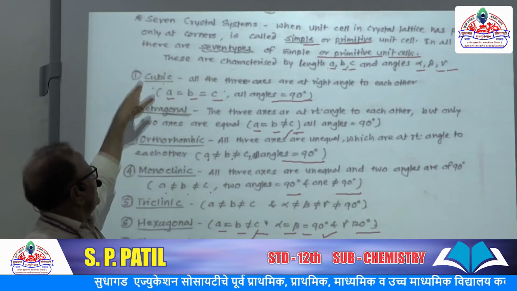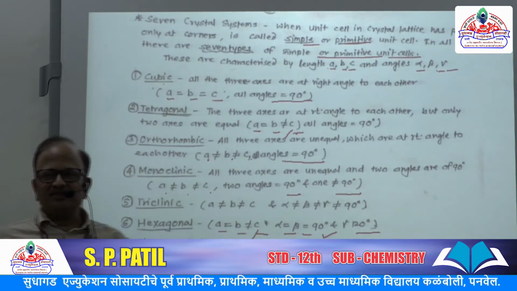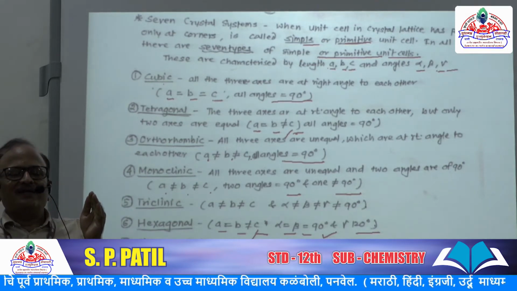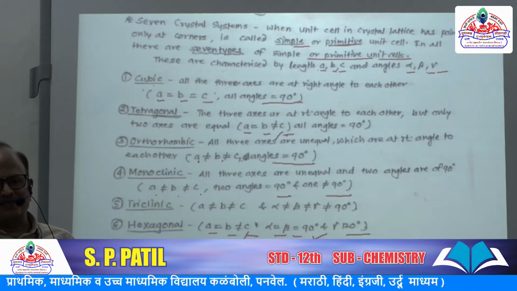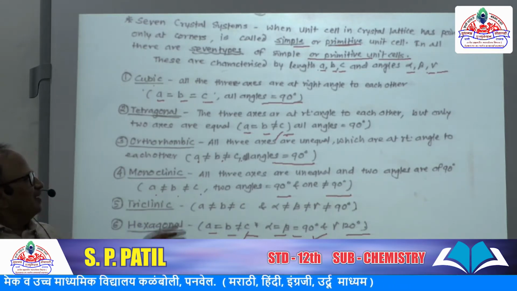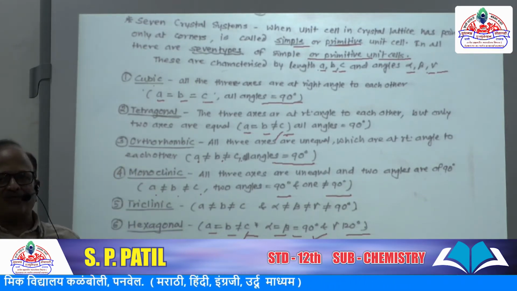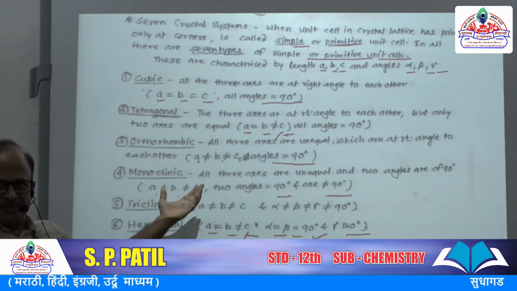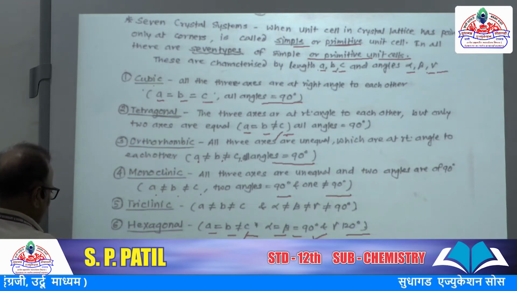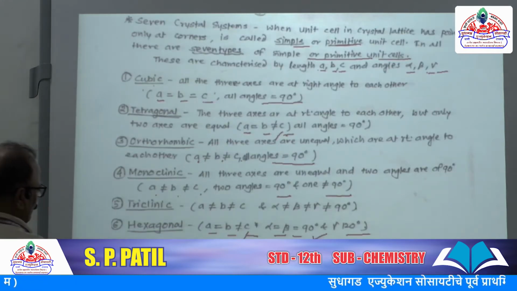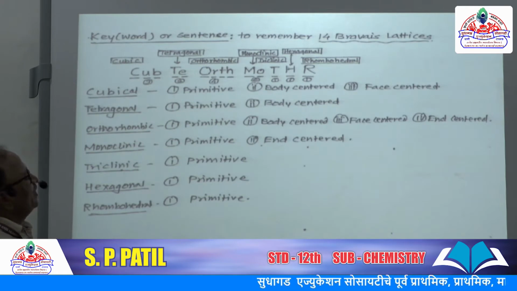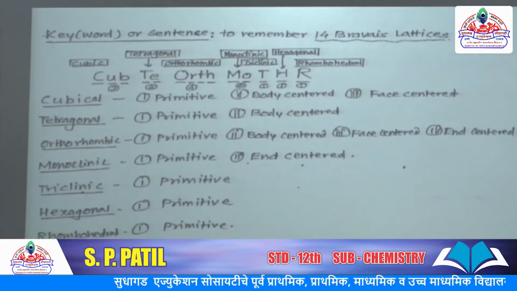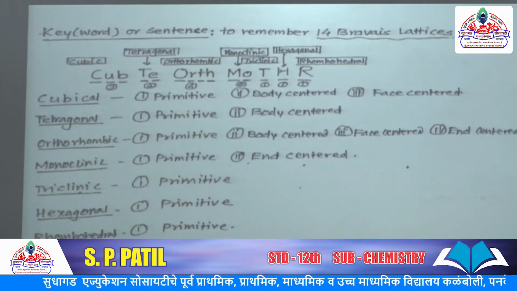So these are, in general, the 7 geometrical shapes in which the crystals of any solid system are formed. Now these 7 crystal structures were given by the scientist Bravais. So to understand and remember, there are a total of 14 Bravais lattices.